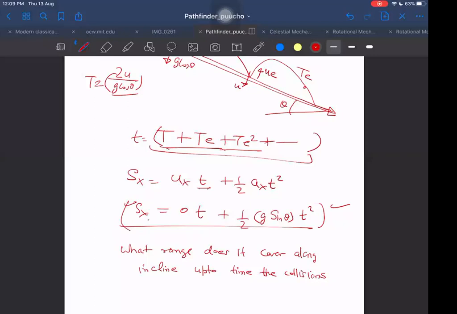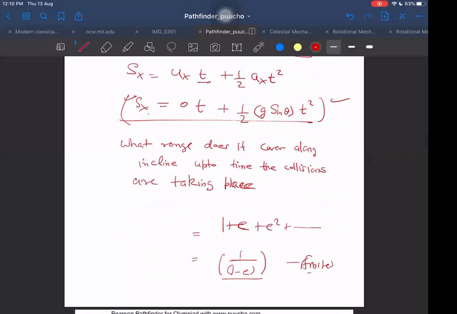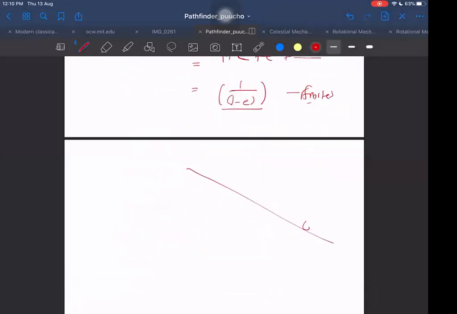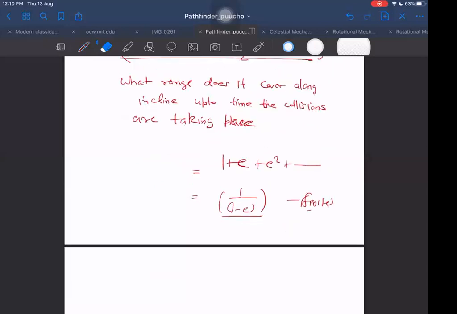See, it is interesting that this time will not be infinite. 1 plus e plus e square up to infinite also, if I take, then this will be just 1 by 1 minus e. So the time for collisions is finite. But it does not mean it stops after the collisions stop. After that, it will keep on moving with sliding. So the answer for the question of what distance it covers is infinite if time is infinite. But for the question of what distance it covers up to the time the collisions are taking place, our time will become 1 by 1 minus e.